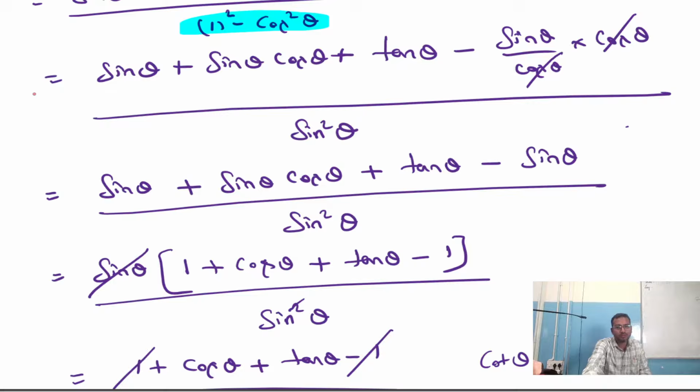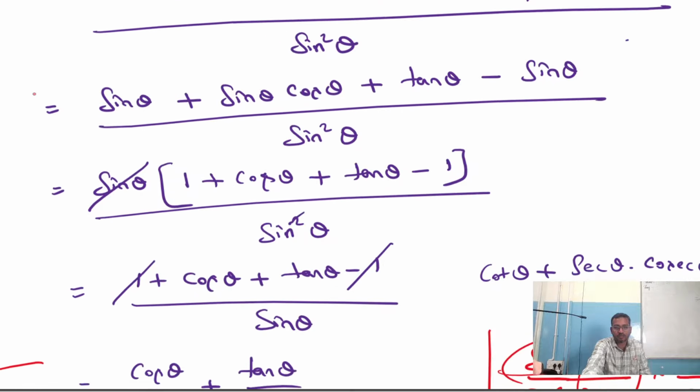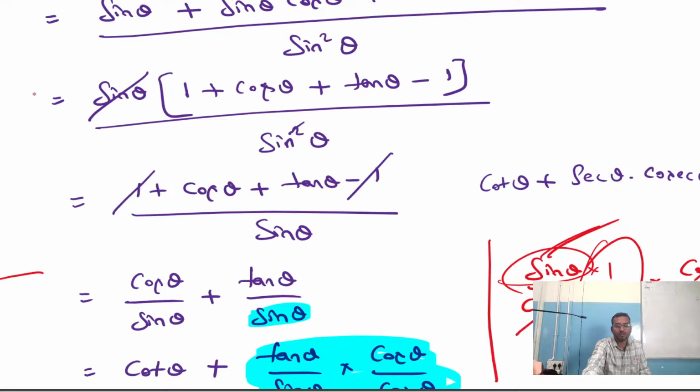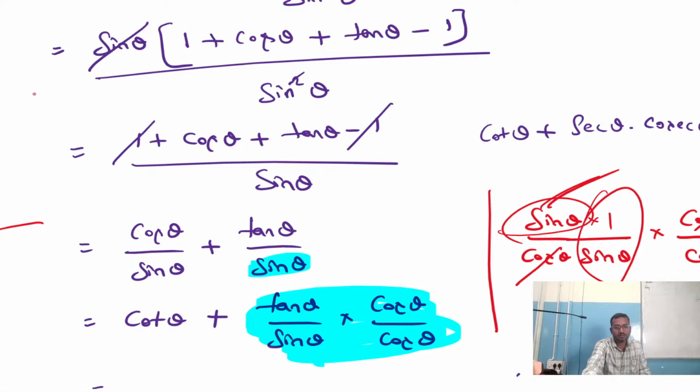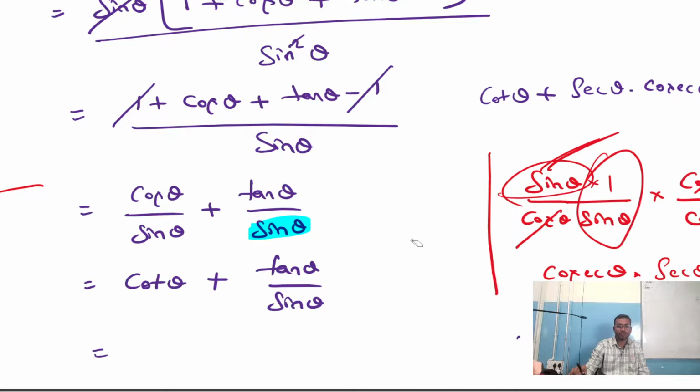Okay, we got all the values right. Sin theta plus sin theta cos theta plus tan theta minus sin theta, divided by sin square theta. So sin theta we took common, done. 1 plus cos theta plus tan theta minus 1, by sin square theta. Sin theta gets cancelled. Plus 1 minus 1 gone. So cos theta plus tan theta by sin theta. So we have taken cos by sine plus tan by sine. Both we have taken. Let me have a check once. So here is cos theta by sin theta plus tan theta by sin theta.